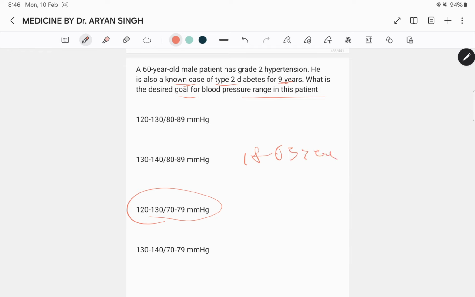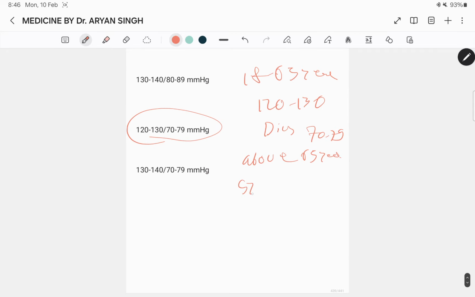the hypertension and coexisting diabetes, the desired goal systolic blood pressure is 120 to 130 and diastolic is 70 to 79. And in patients above 65 years, the systolic blood pressure is 130 to 139 and the diastolic range remains the same.